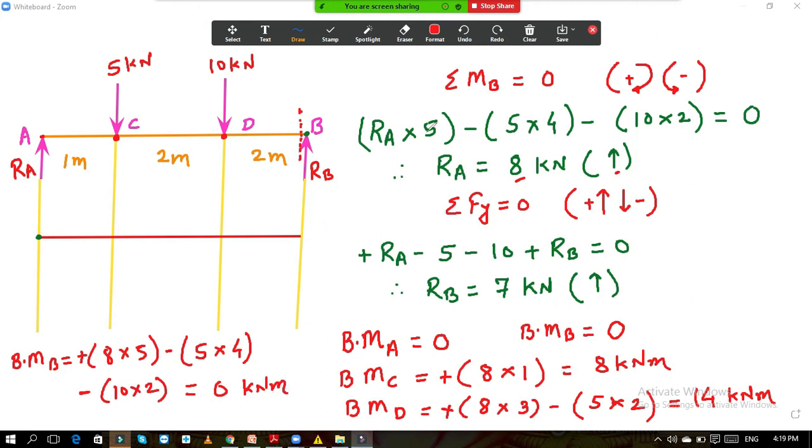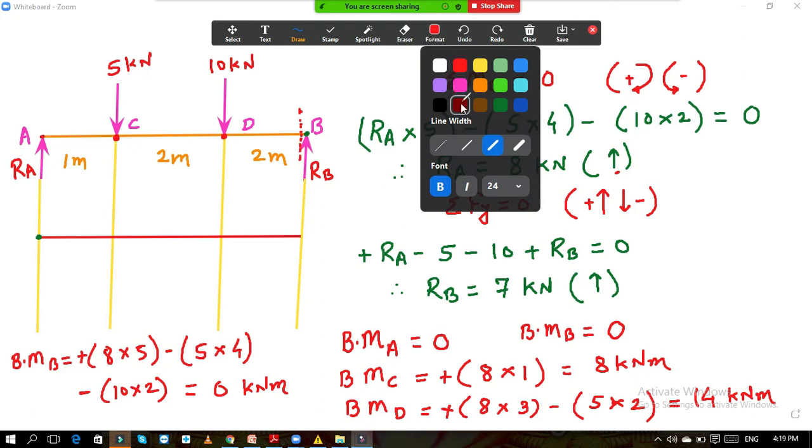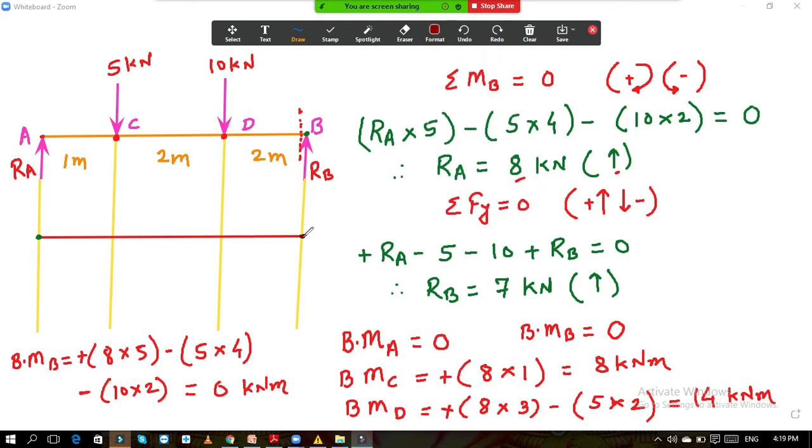And finally, when you plot all these points, here the values are 0, 0, then at C it is 8, at D it is 14. In the portion A to C there is no load, the space is empty, so we will join this.